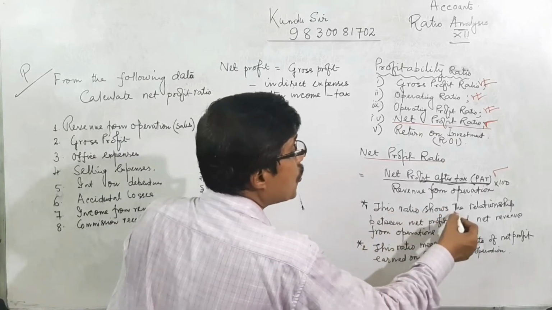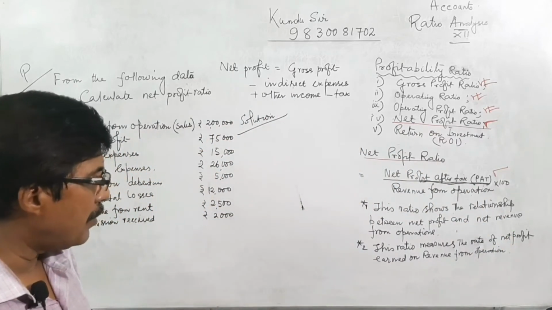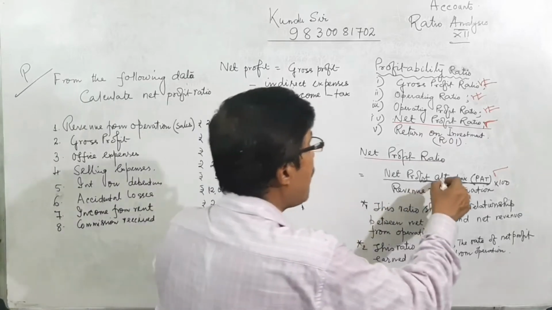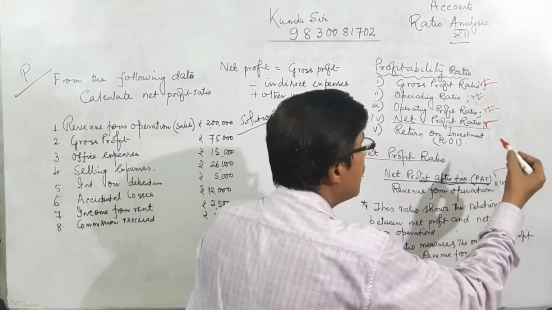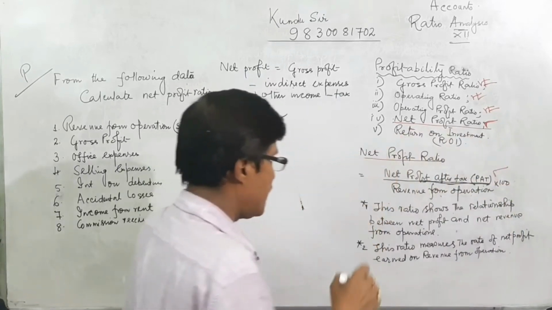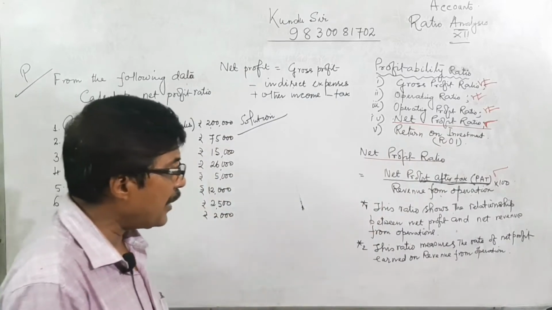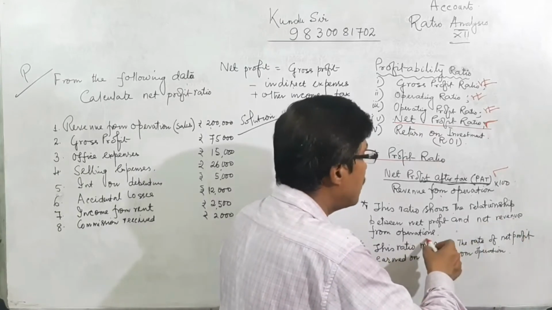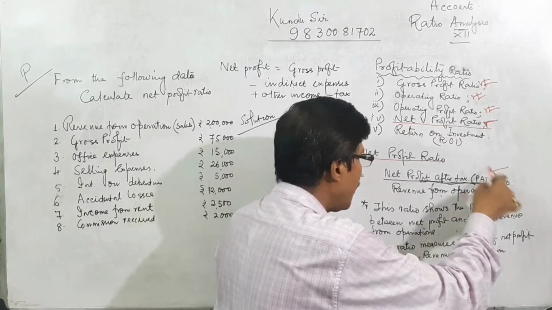This ratio shows the relationship between net profit and net revenue from operation. Usually it is expressed in percentage. Net profit ratio equals net profit upon net revenue from operation into 100.